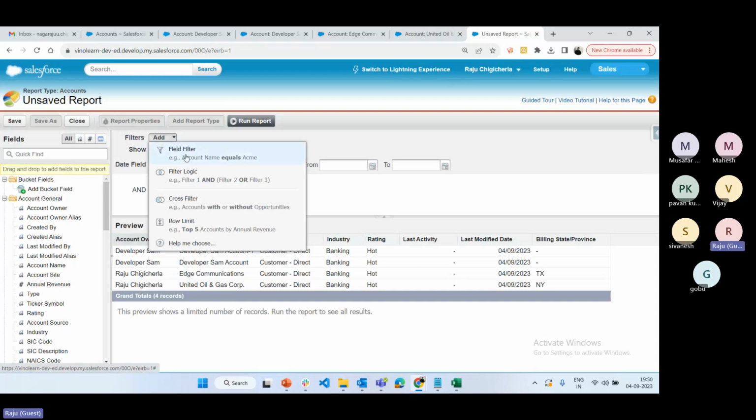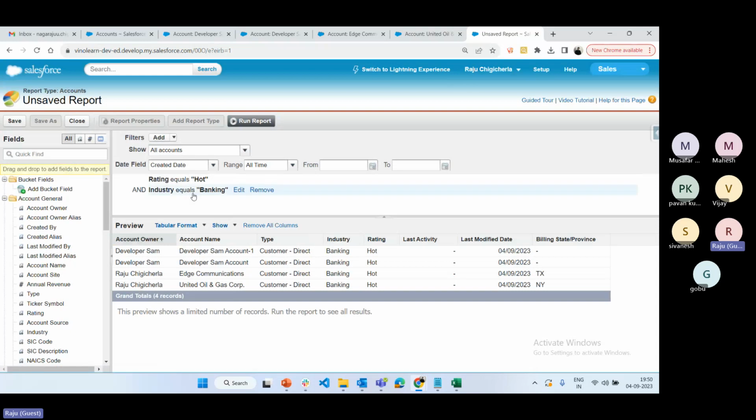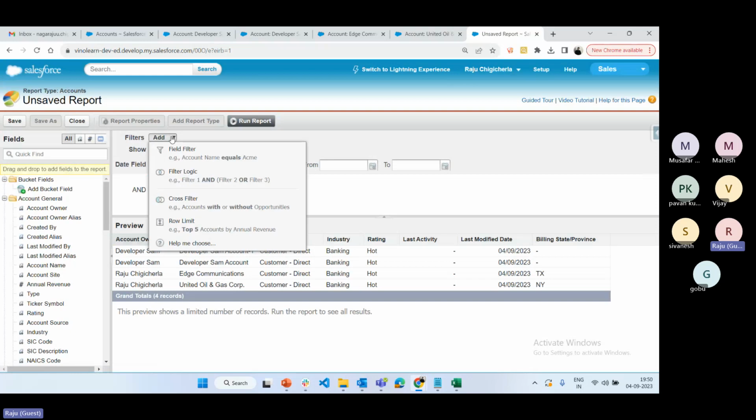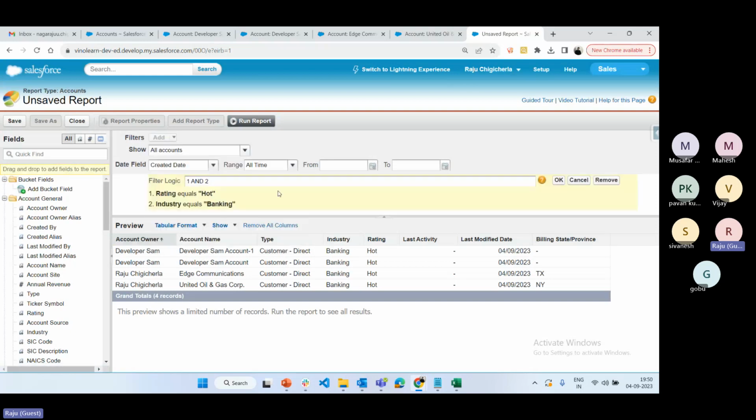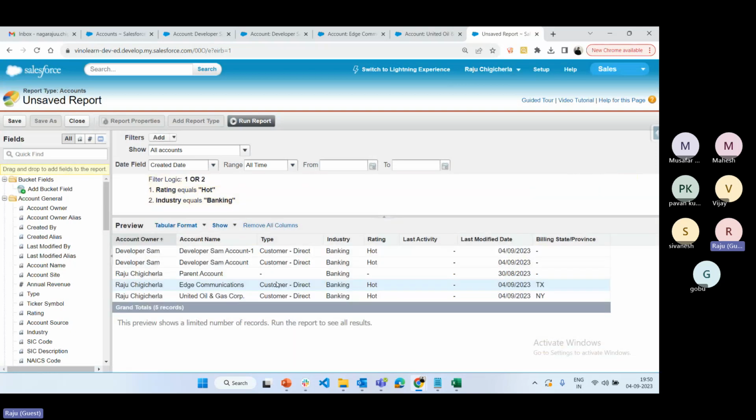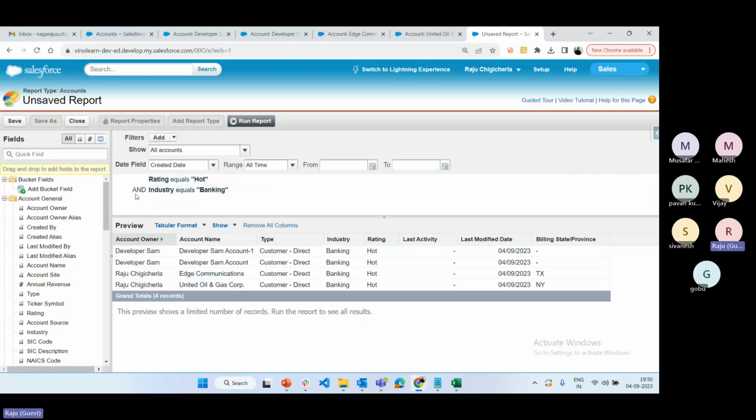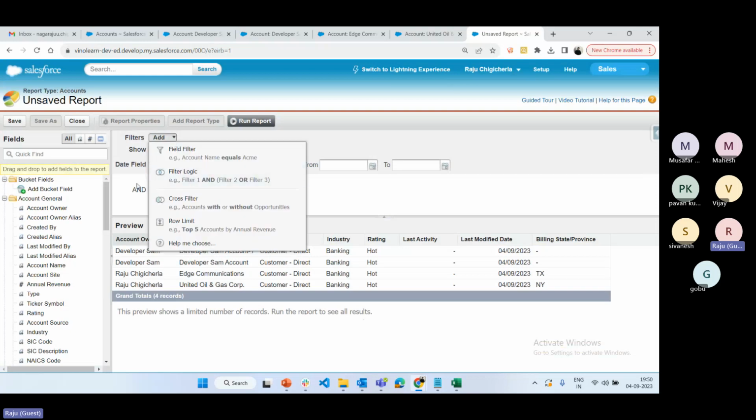So here, when we add more than one filter, by default it is showing AND. Do you want to change to the OR condition? Then we can use the filter logic. If you want OR, so that either one is satisfied, see, like this it will display the data. By default it is the AND condition. Do you want to change AND to OR? Then we can use the filter logic.